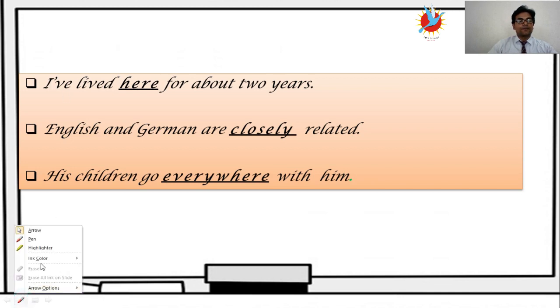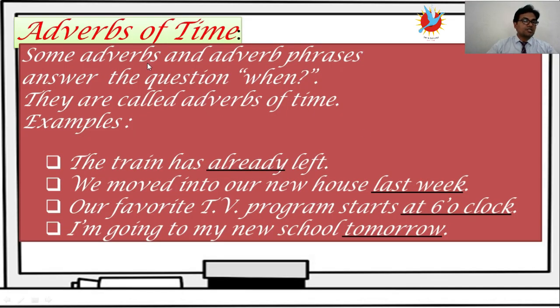I have lived here for about 2 years. Here, it is an adverb. English and German are closely related. Adverb. His children go everywhere with him. Everywhere, adverb. So I think you have understood this adverb of place.